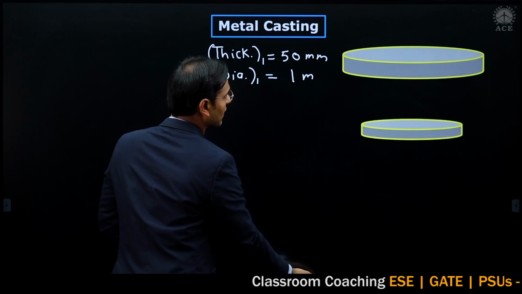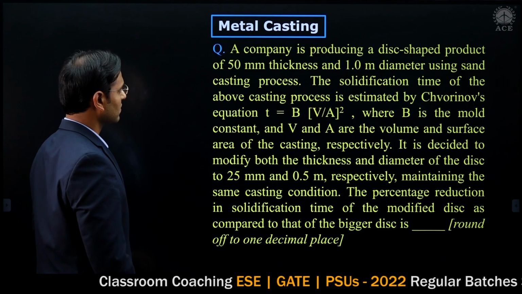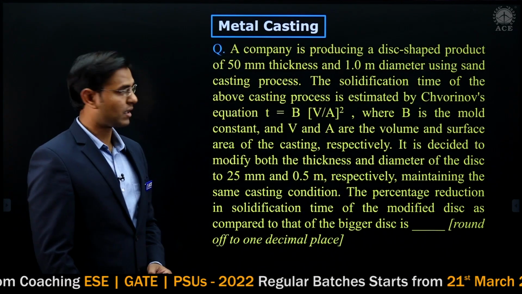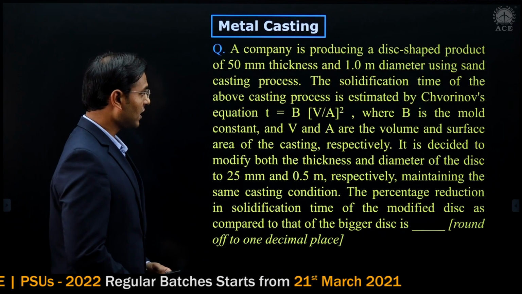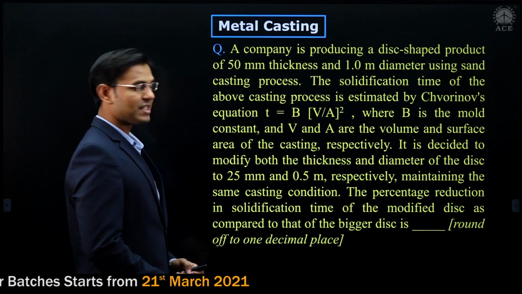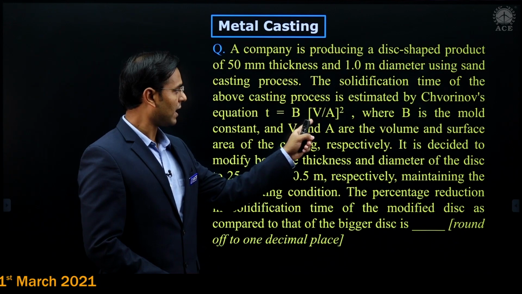Now see what conditions are mentioned here. The solidification time of the above casting process is estimated by Chvorinov's equation, small t is equal to B into (V by A) whole square.